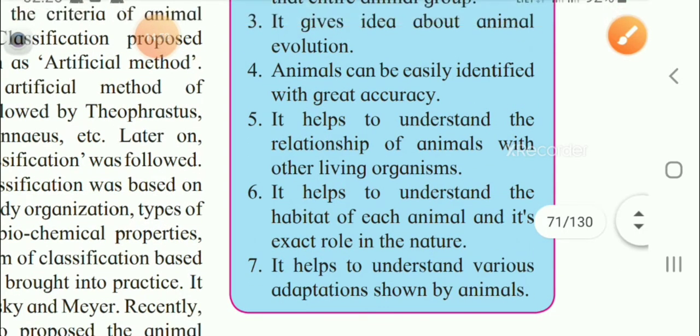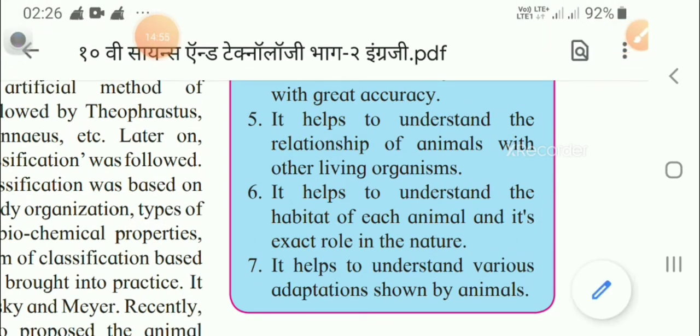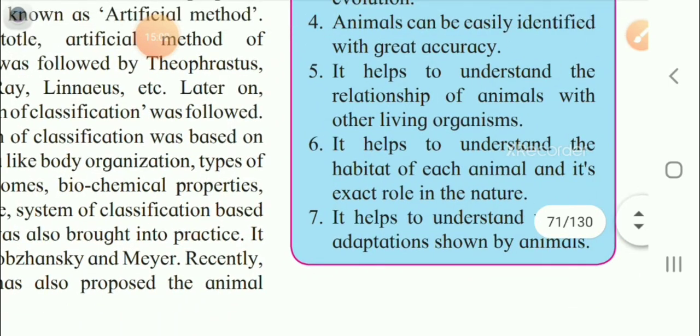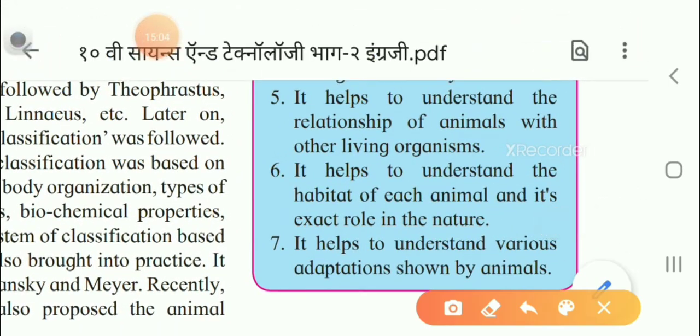Fifth, it helps to understand the relationship of animals with other living organisms, that means how they are related to or dependent on other organisms. Sixth, it helps to understand the habitat of each animal. Habitat means their dwelling place or living place, and its exact role in nature.